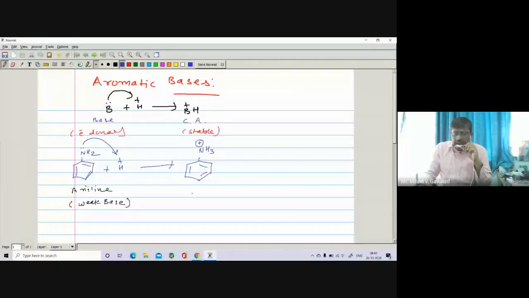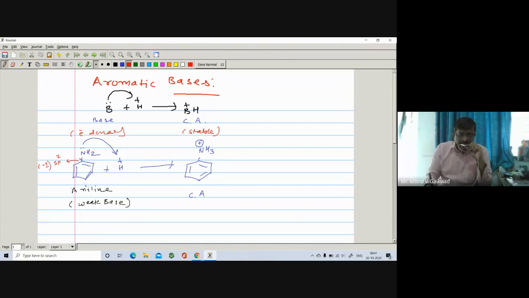Now you have to see why it is a weak base. Because the electron pair on the nitrogen is not easily available for donation. Why? Because this carbon is an sp2 carbon. It exhibits a minus I effect.